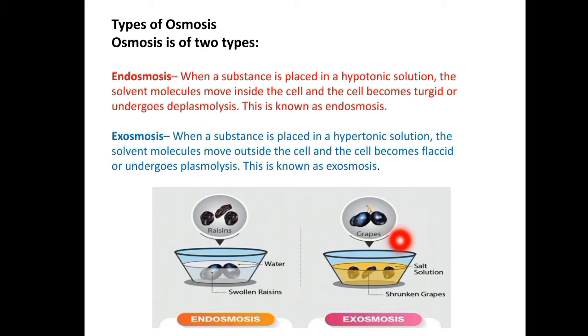So when fresh grapes are kept in a petri dish containing salt concentration overnight, the grapes shrink due to the exit of water by exosmosis. This is known as exosmosis. Then what will be the effects of exosmosis? When exosmosis occurs, the water moves out of the cell into the external environment.